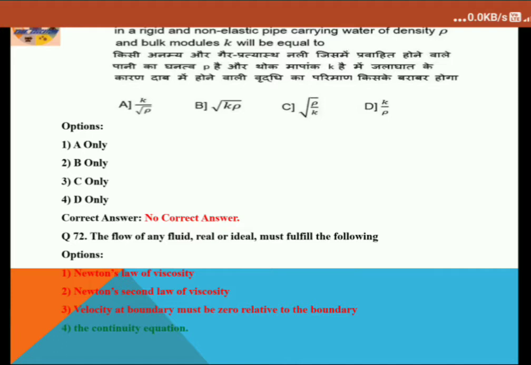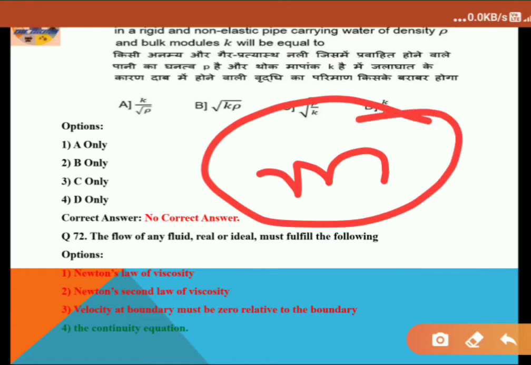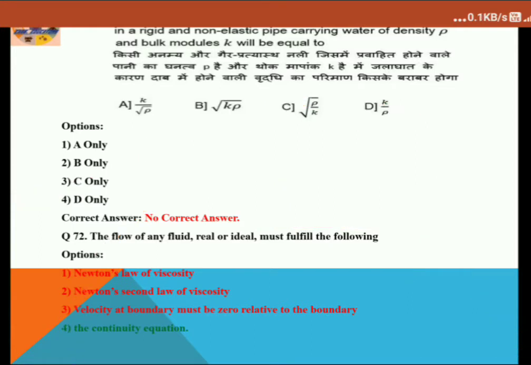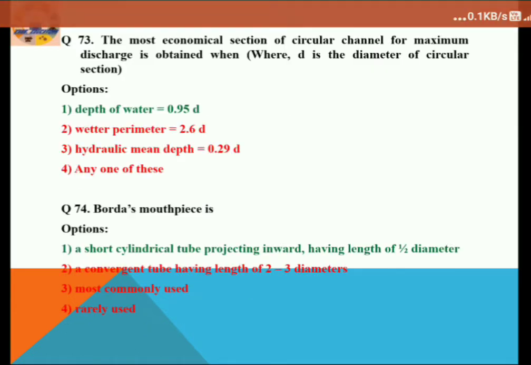The second option is Newton's second law. Obviously, real or ideal fluid will follow Newton's second law. The third option, velocity at boundary must be 0 relative to the boundary, is also an incorrect option. But in the case of option 4, the continuity equation, both real as well as ideal fluid will follow it, as the continuity equation is about conservation of mass, which is a universal law. So both fluids will follow the continuity equation. So option 4 is the correct answer for question number 72. Let's proceed to the next question.